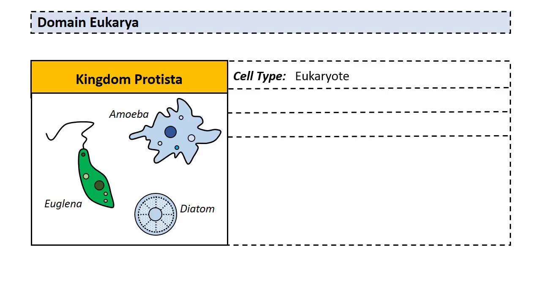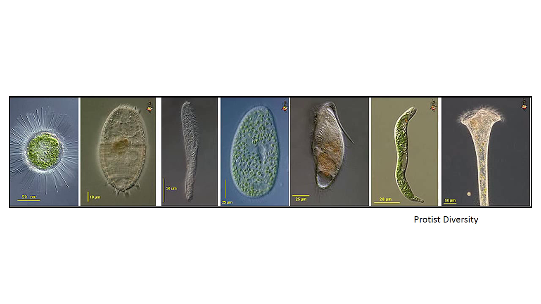All right, as the domain suggests, these are all eukaryotic cells, and they are mostly unicellular. There are a couple of examples of multicellular protists, but for us, if we say they're all unicellular, that works pretty good too. All right, it is a diverse kingdom. There's lots of different shapes and sizes, but like I say, mostly unicellular. Here's just an example of some of the protists that you can find out there.